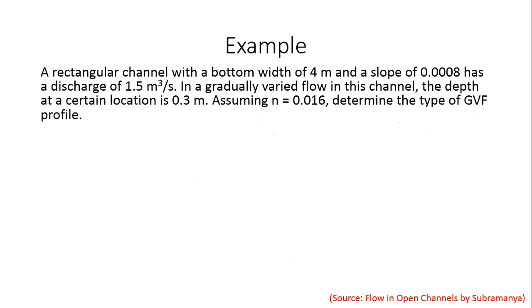Okay, so now we'll solve a quick simple example to try to understand this concept. A rectangular channel with a bottom width of 4 meters and a slope of 0.0008 has a discharge of 1.5 cubic meters per second. In a gradually varied flow in this channel, the depth at a certain location is 0.3 meters. Assuming n equal to 0.016, determine the type of gradually varied flow profile.